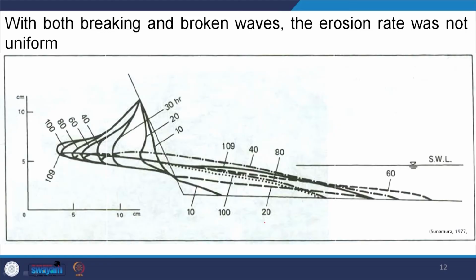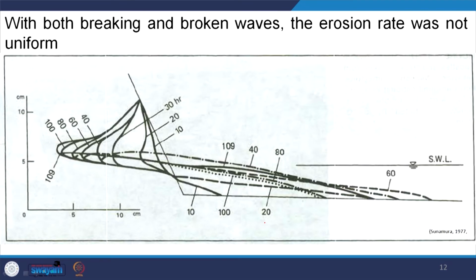So, of these three types of wave, the second and third types are more prone to generate sediment and to erode this coastal cliff. So, they are more prone to shape this coastal geomorphic system as compared to the first one. With both breaking and broken waves, the erosion rate was not uniform.